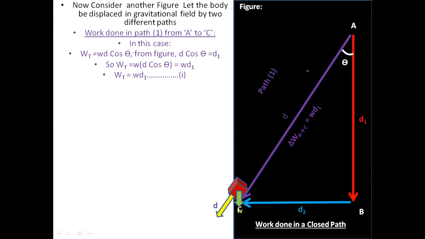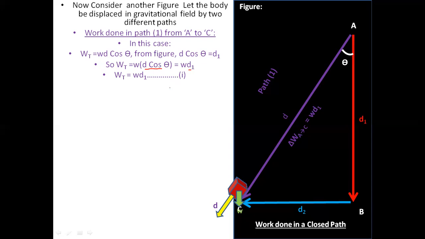This is a horizontal component of vector d. So instead of writing d cos theta, we can say it is just d1. So we can say the total work done from point A to point C is going to be W d1, where d cos theta, again I'm saying, is the horizontal component, which is represented by d1. Let's call this equation number 1, that in the first part which we followed, the answer was W d1.